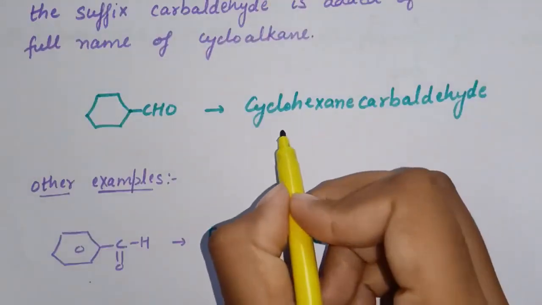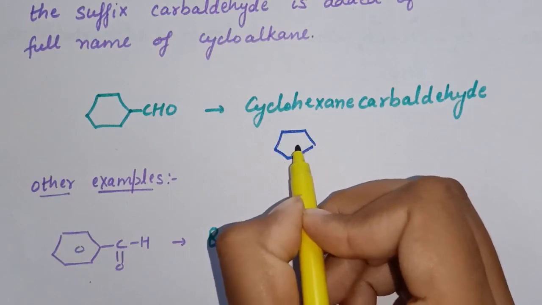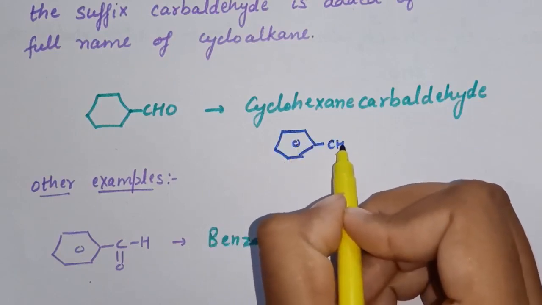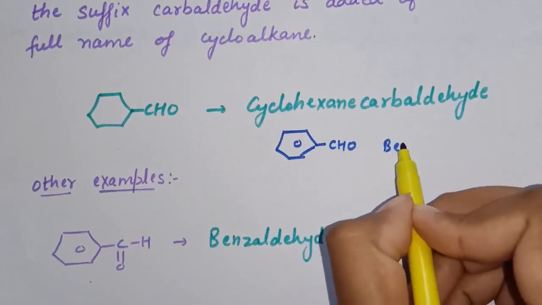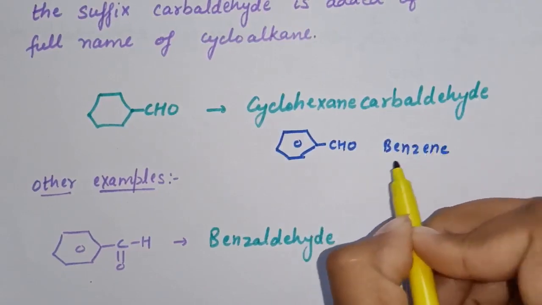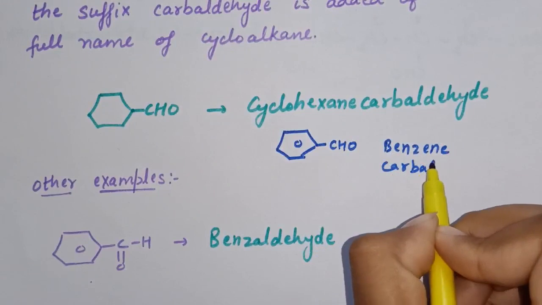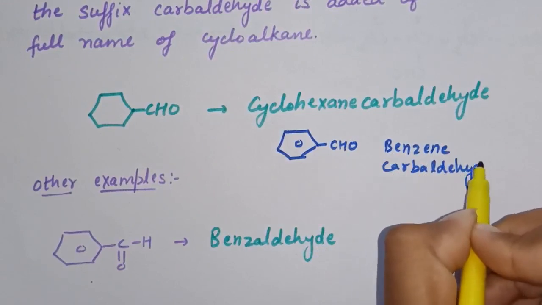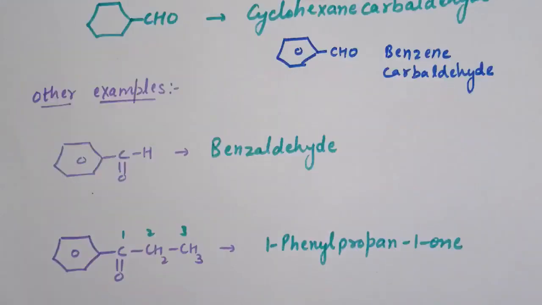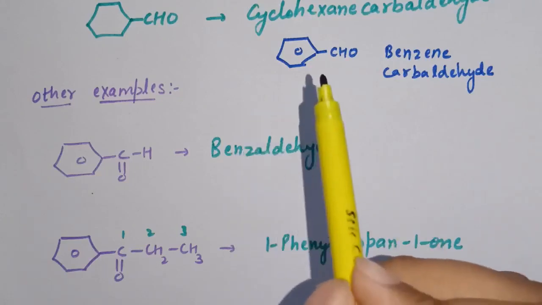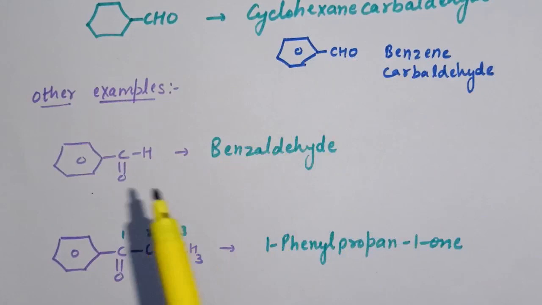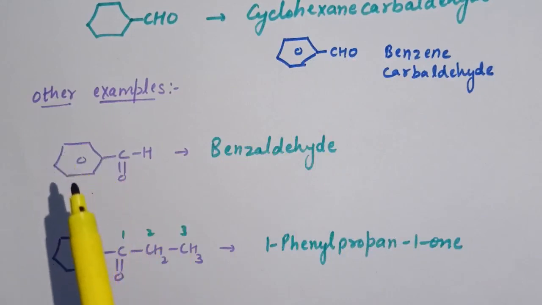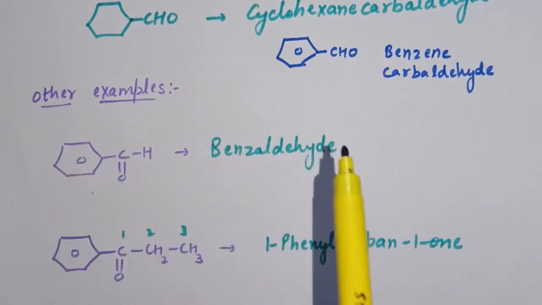Now here one more example is there. If a benzene ring is attached to this aldehyde group, the name is benzenecarbaldehyde, and one more name is there for the structure, that is benzaldehyde. So here the CHO group is attached to a benzene ring and the name is benzaldehyde.